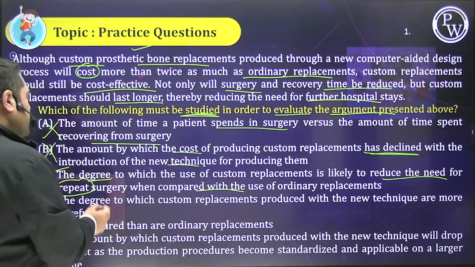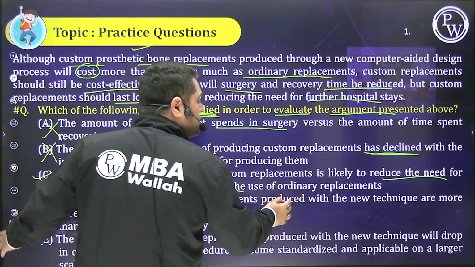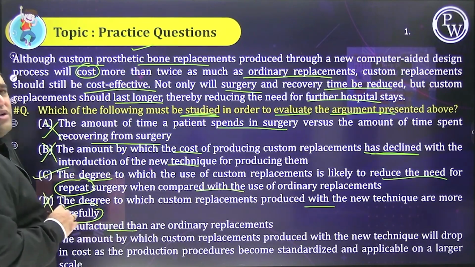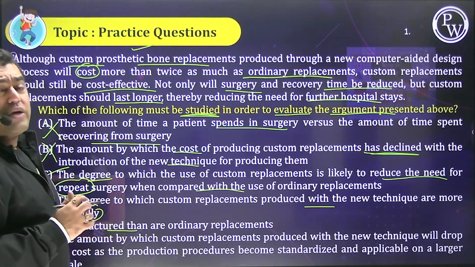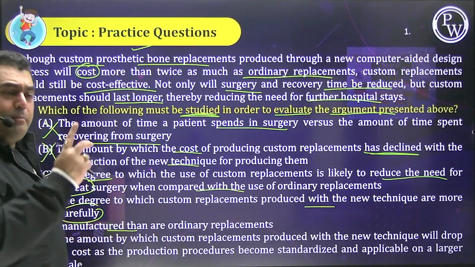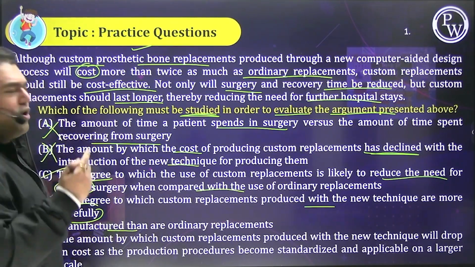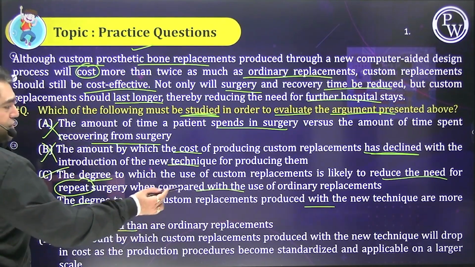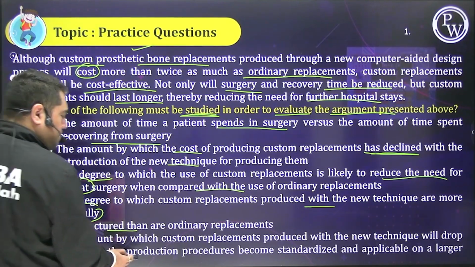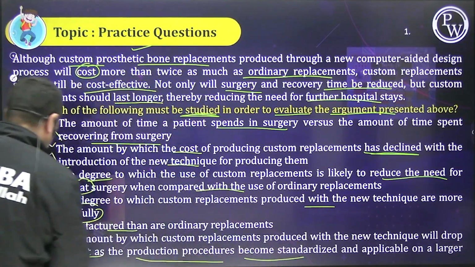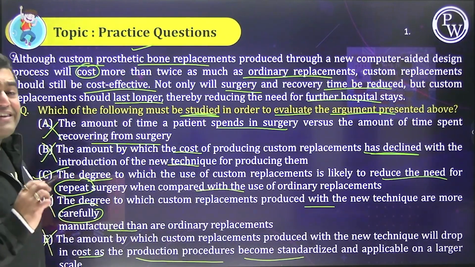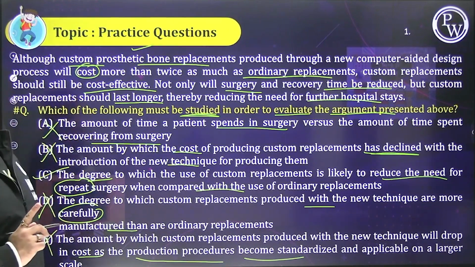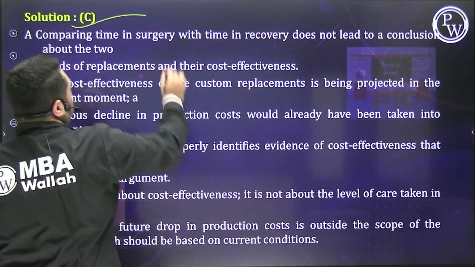D, the degree to which custom produced with the new technique are more carefully manufactured. Not at all. We couldn't care less. Because we are not looking at careful versus non-careful manufacturing. We are comparing custom to ordinary. And E, the amount by which the custom produced with the new technique will drop in cost as the production becomes more standardized. Not at all, because we are again not looking at the technique. We are only comparing custom to ordinary, resulting in reduced hospital stay. And that is why only answer option C makes sense.